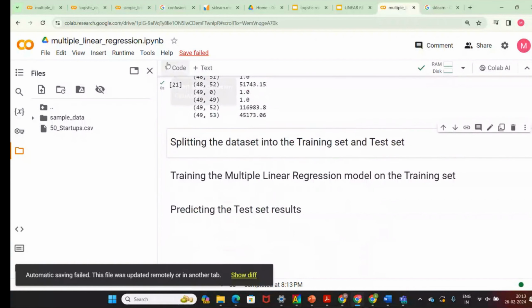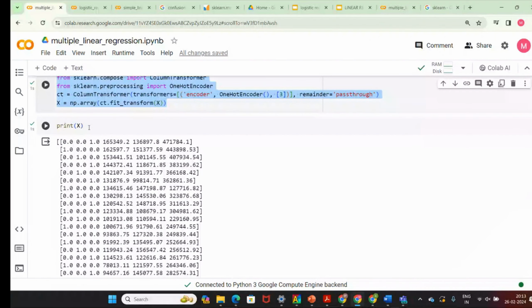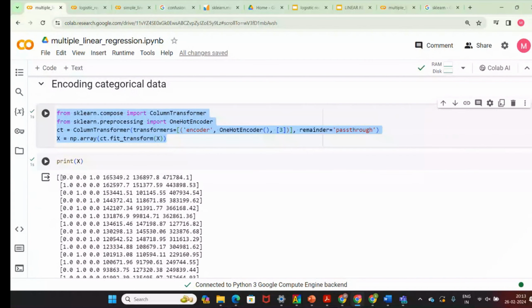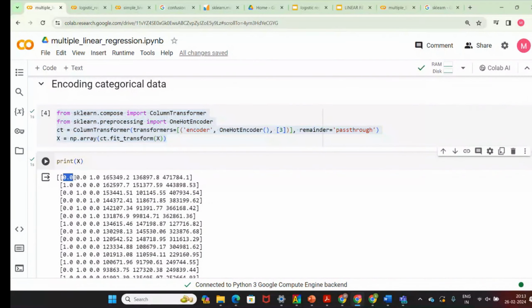And then splitting the data set into training data set. So this is the actual thing you should get. After encoding, you will have the encoded part: 0, 0, 1 is for Florida, as we can see from the data set, and this is for another one. 0, 0, 1, 1, 0, 0, 0, 1, 0. So this is the value we'll get.